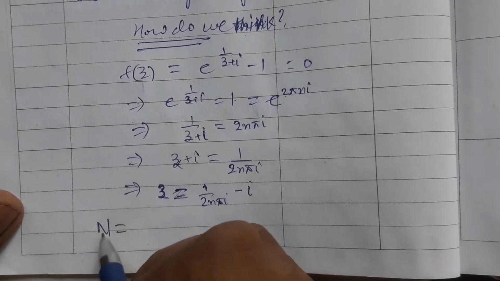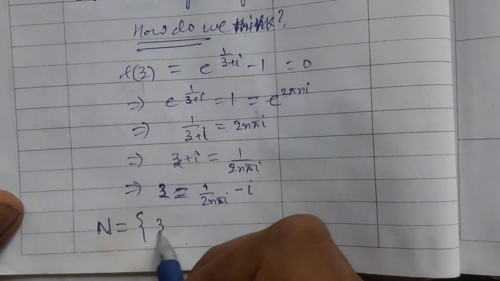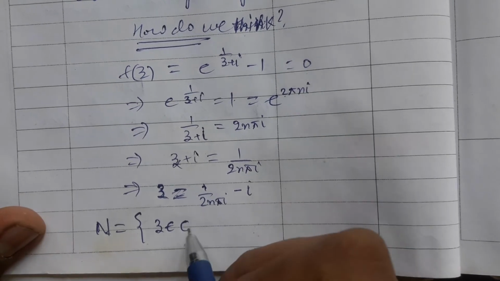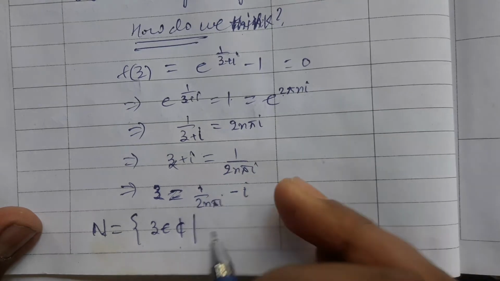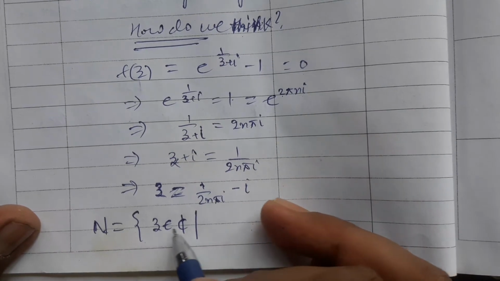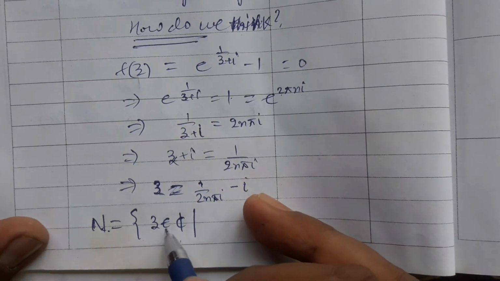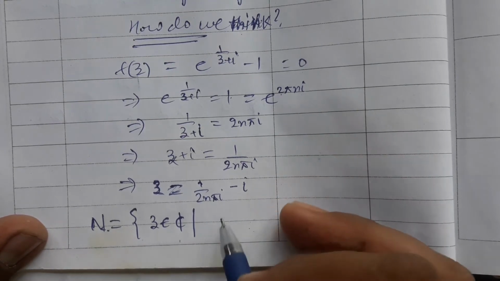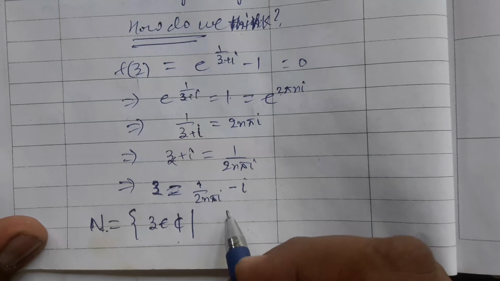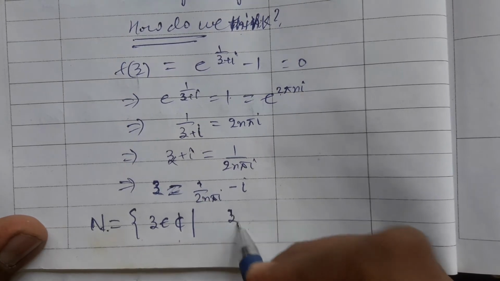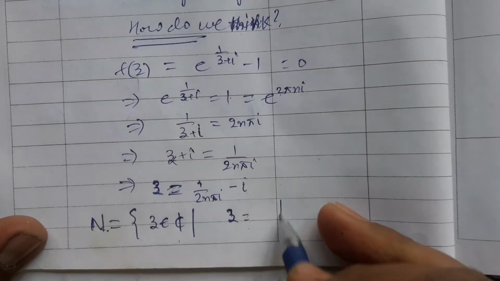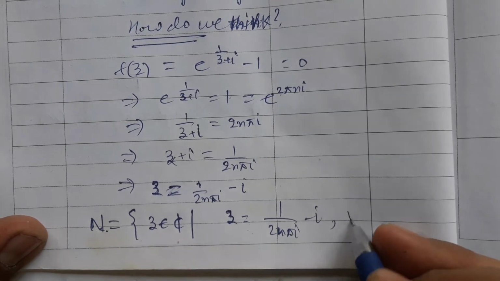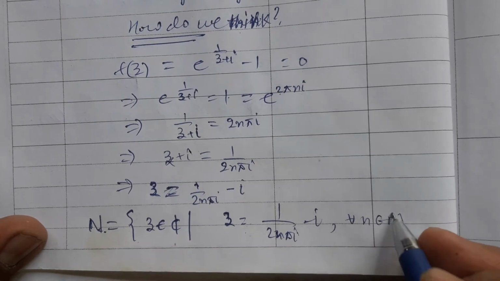Let me call it N. It contains all those complex numbers which can be expressed as 1 upon 2 n pi i, minus i, for every n in the integers.